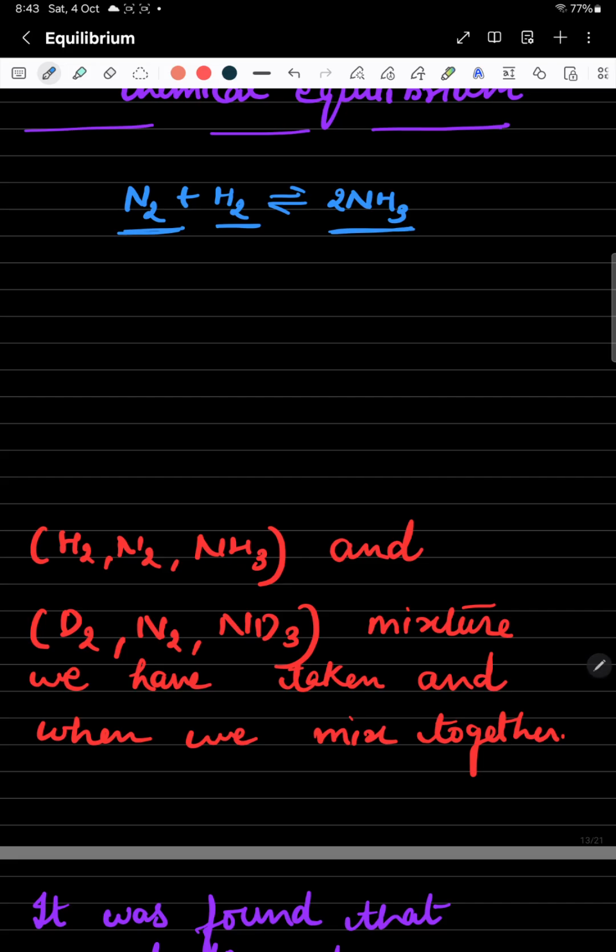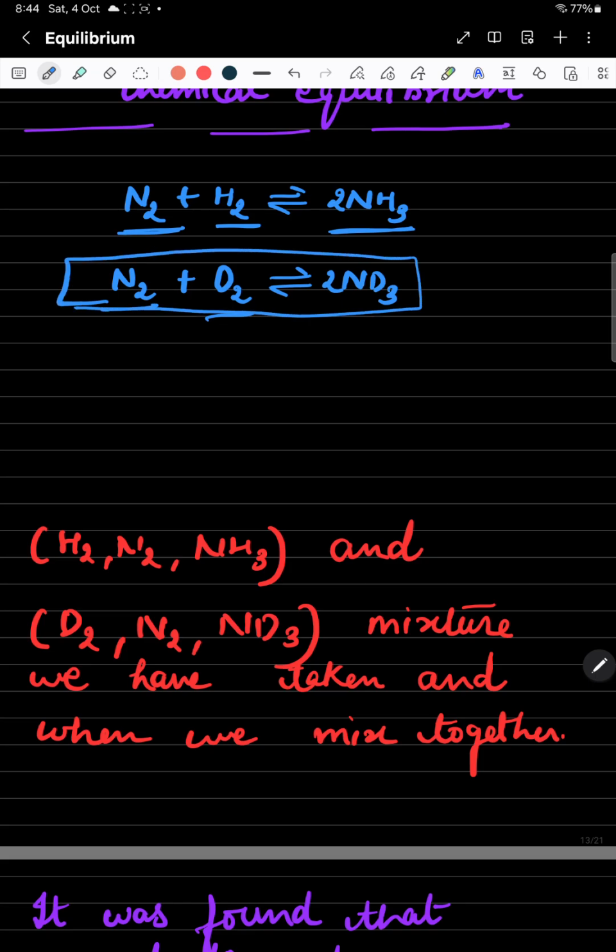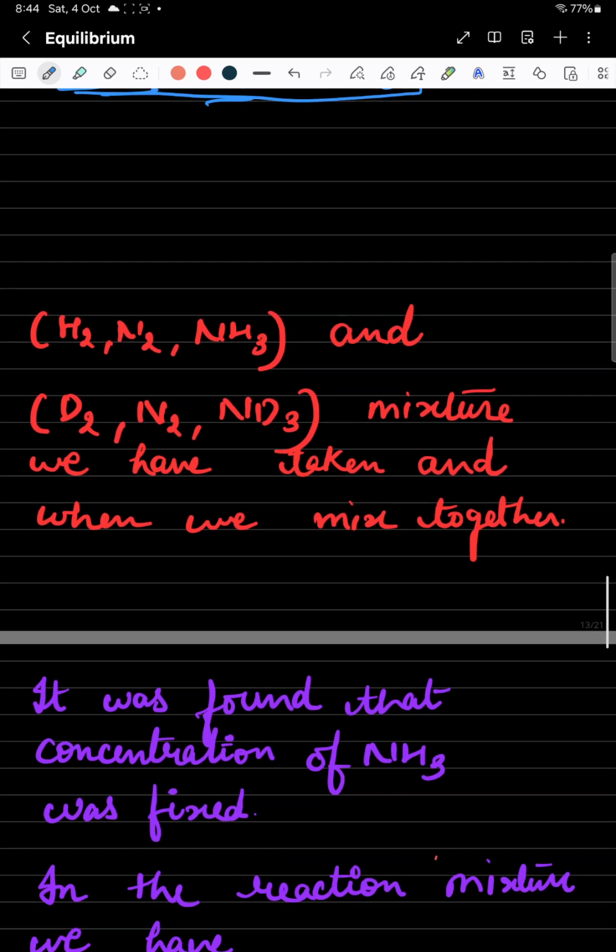Now here in the place of H2, you are placing deuterium. This is nitrogen plus deuterium and it would form ND3. After some time this ND3 would again form nitrogen and deuterium. The equilibrium has already been achieved by this chemical reaction. So you have two separate mixtures in which ammonia and ND3 are present. They have separately acquired their equilibrium stages. The separate reaction mixtures are there. Once you combine these separate reaction mixtures with each other, what would actually happen?